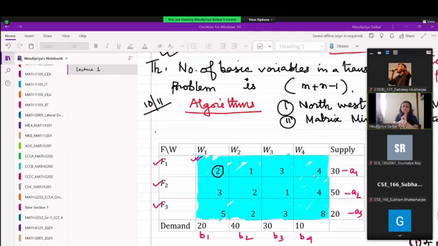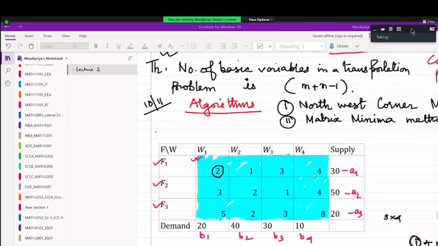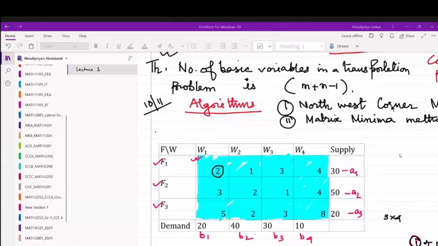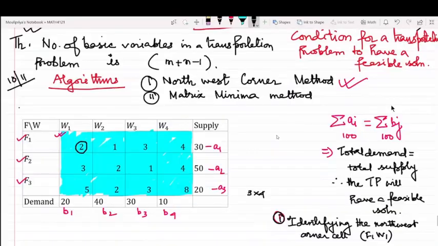Anyway, so the first point, if I write down the algorithm, is identifying the northwest corner cell. So that is this one, which I have tick marked in pink. Now, can anybody tell me what does this number 2 stand for?